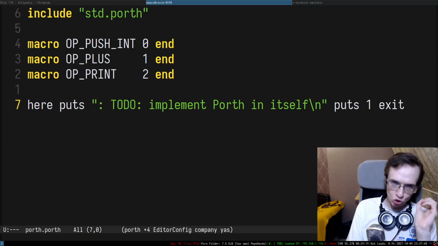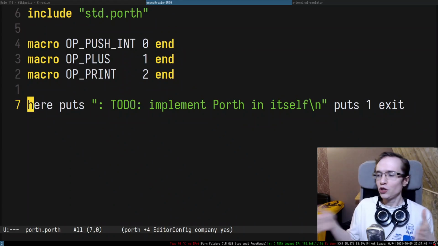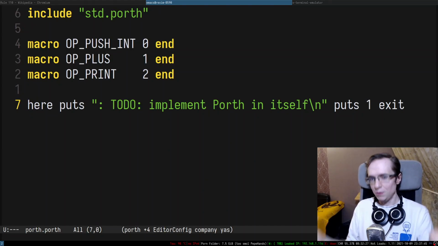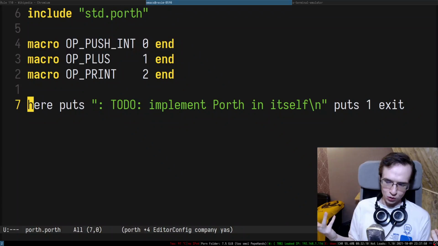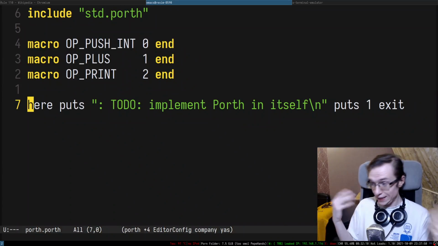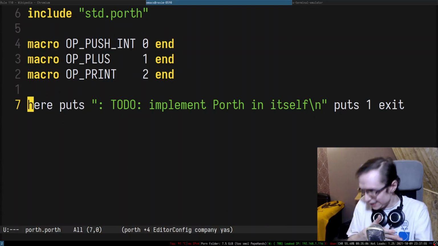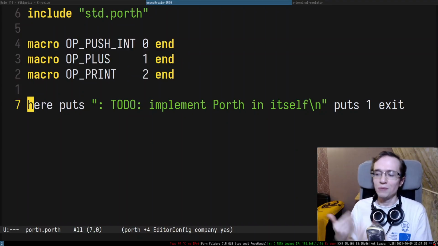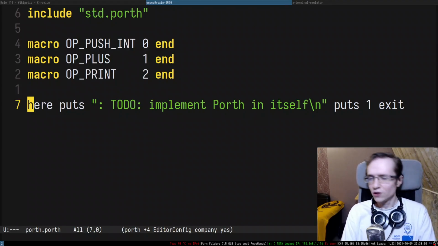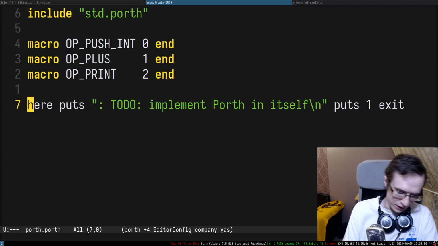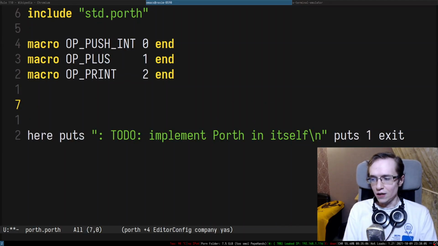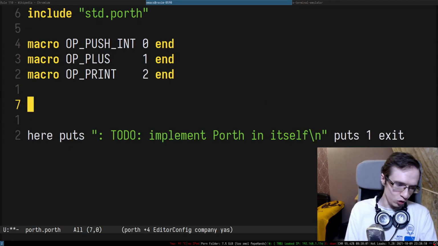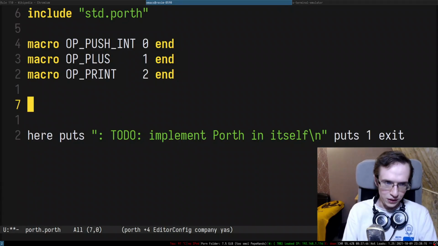And we also need to store the operations somewhere. We're going to be storing them in memory. So we need to store them in some sort of a structure, right? But we don't have structures in the language, again, because we can add them, but then it will be more difficult to re-implement the language in itself, right? So because of that, I don't want to add them yet. So let's actually do all of the memory layouting ourselves manually, right? So what we're gonna assume, the size of the structure OP, how is it gonna look like?